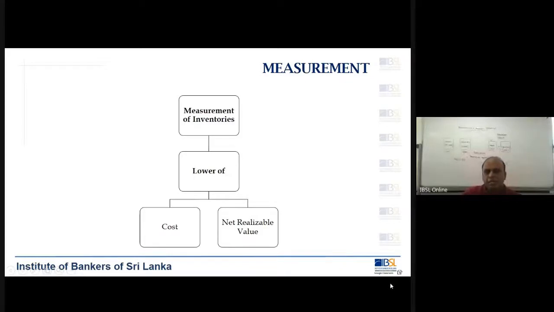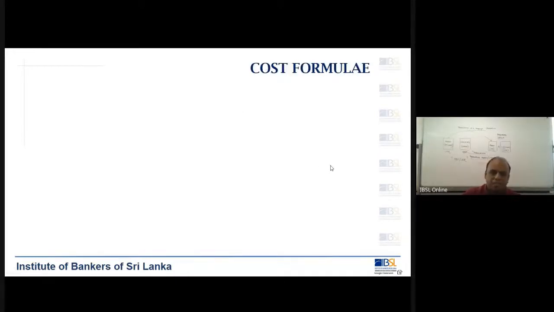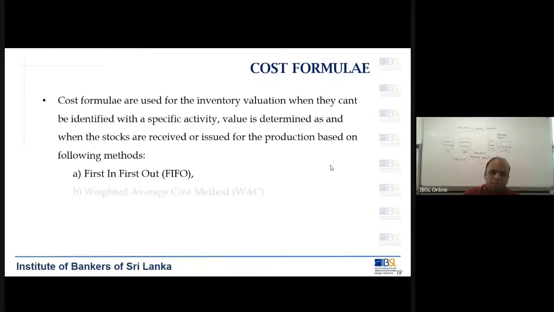So how do you measure it? You can apply the cost or net realizable value, whichever is lower. Okay. Now say you have a trading stock. For the trading stock, you have the cost to be 100,000 and the net realizable value to be 85,000. Then your stock value should be the lower of the two, which means it is 85,000. So this LKS2 talks about stock valuation techniques. That is what we are going to look at next.